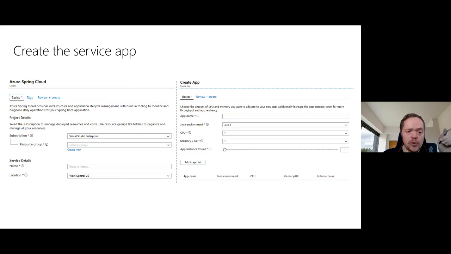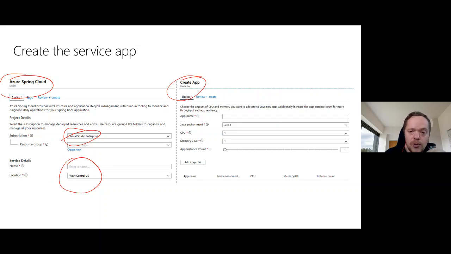So diving in also, so let's go through here. So create the service app, and now how you do this, you can either do this via the command line, but the easiest way to create the service app that I created, you can go to Azure Spring Cloud, you can create your subscription, the service name here, your location, then you can create your app. You can call it whatever you want. You can choose Java 8 for the basic app there, or Java 11, the CPU, the memory, and the app instance count.